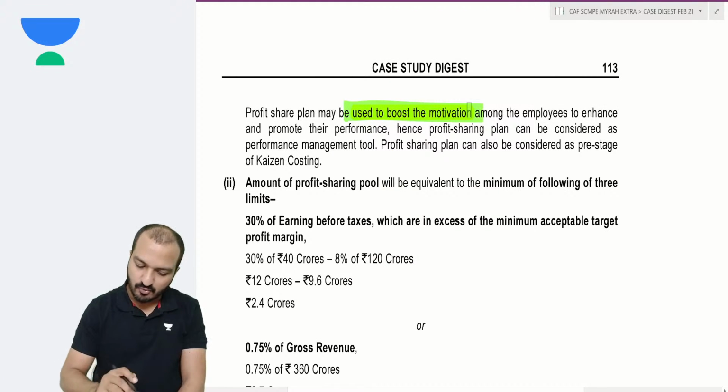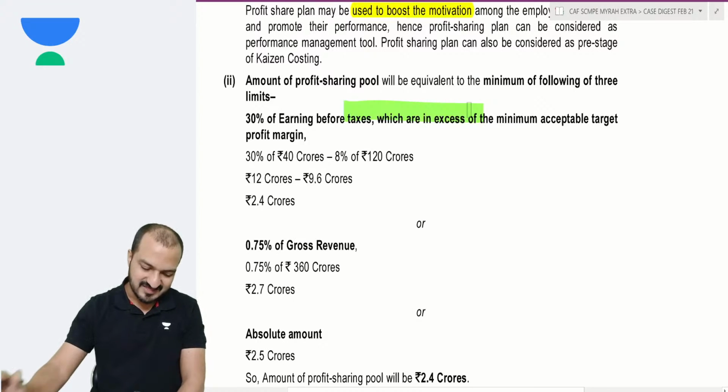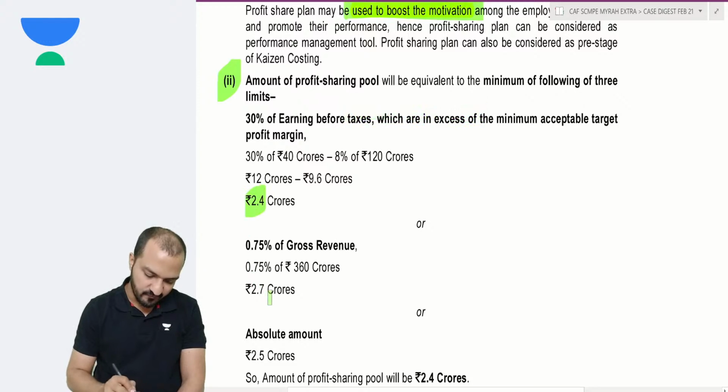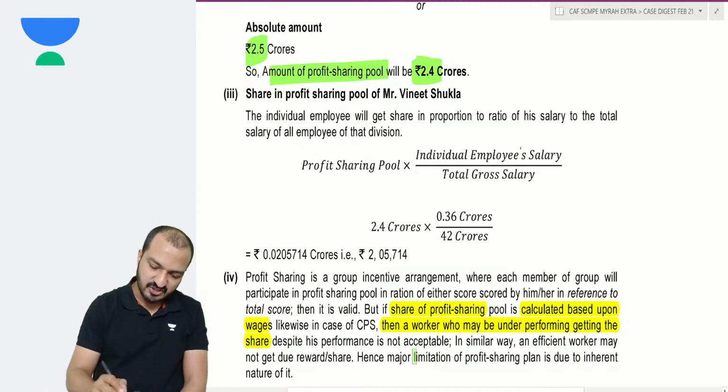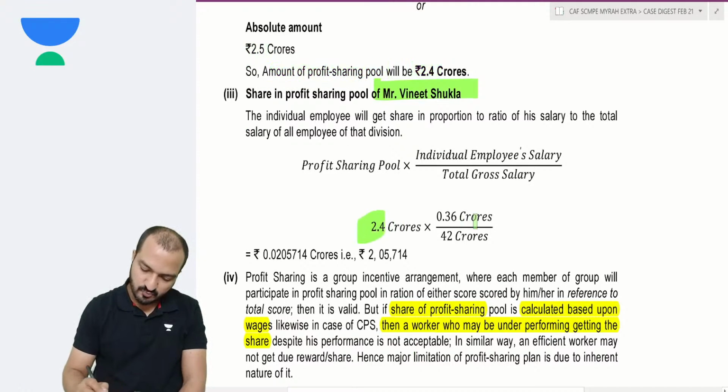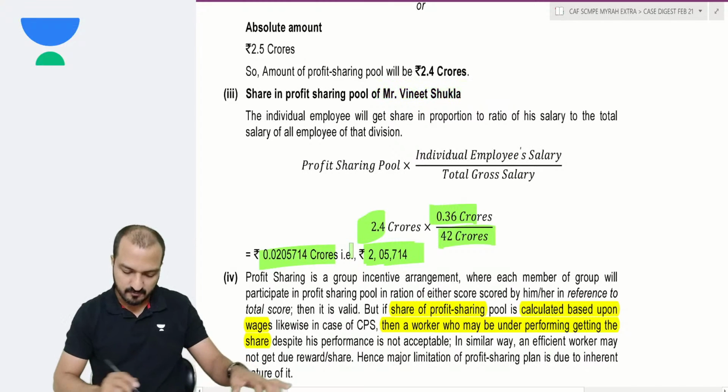This is the basic meaning of profit share plan. It is used to boost motivation. Then the second part is the calculation: 2.4, 2.7 and 2.5. Whichever is lower, that is 2.4. Third is the share of Mr. Vineet Shukla, that is 2.4 into 36 by 42, which gives 2,05,714.